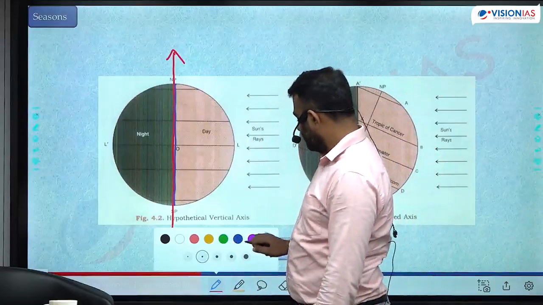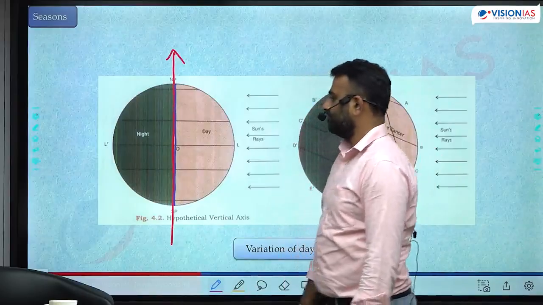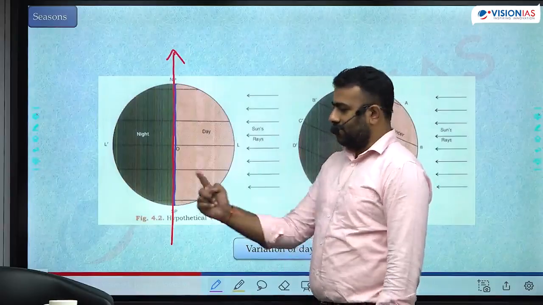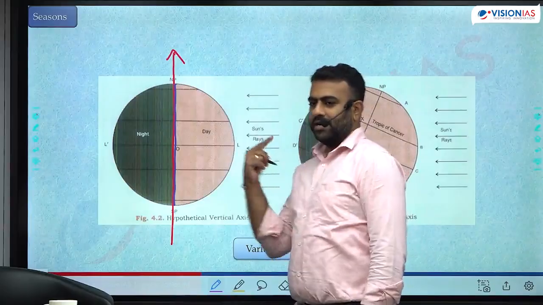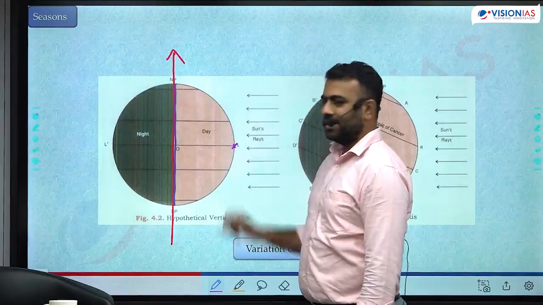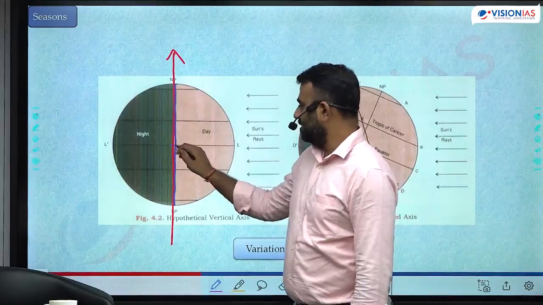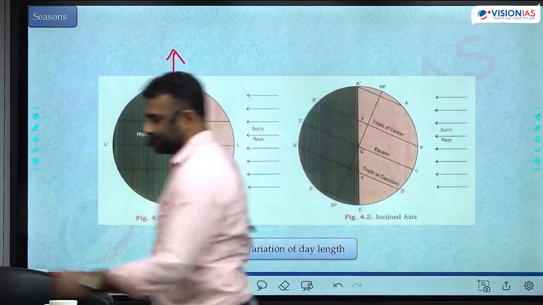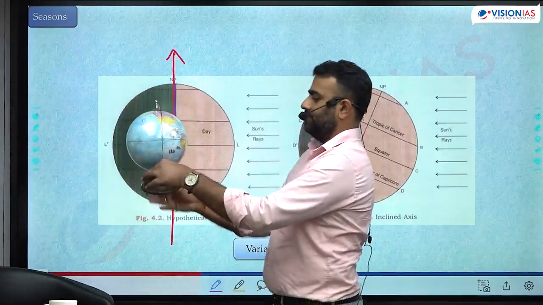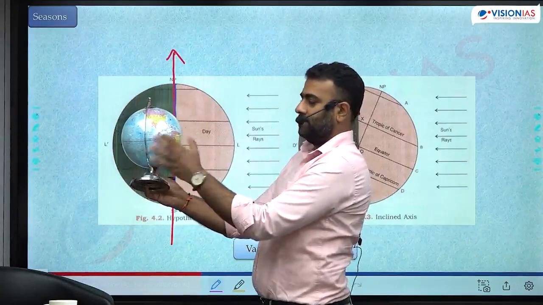What happens to the length of day? Okay, try to observe here. How will you check the length of the day? By seeing how much area is there under day and then at night. You take one particular latitude. Let's say you are standing here in this position. The sunlight is coming from here.